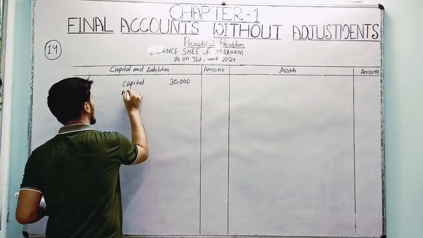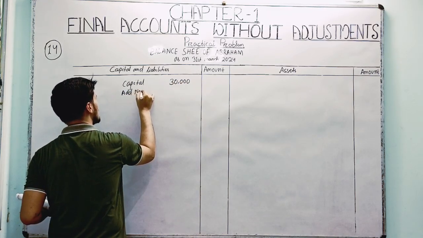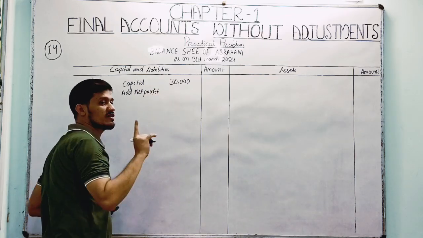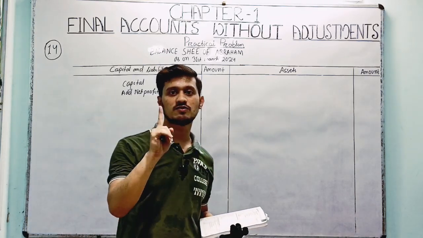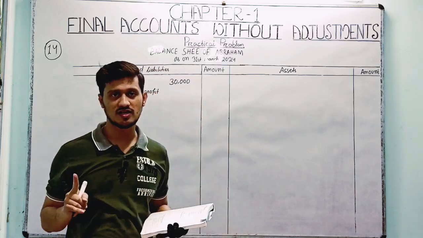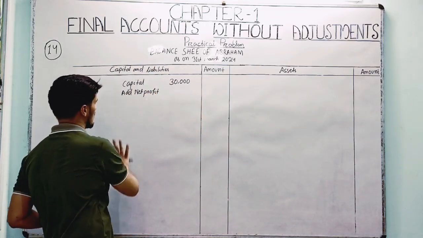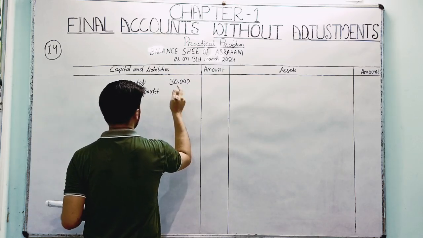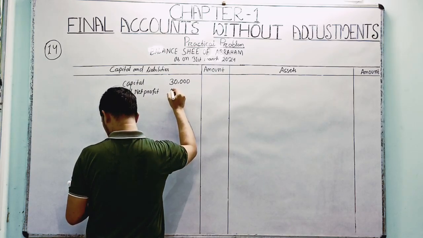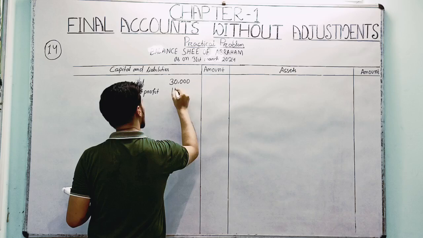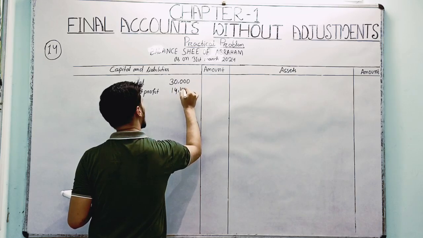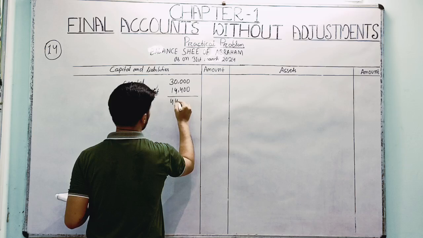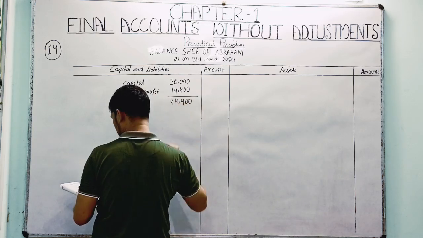Now you have to add net profit. This net profit is transferred from the profit and loss account to the capital account, right? So the net profit is added to the capital. It's 14,400, and adding it gives 44,400.